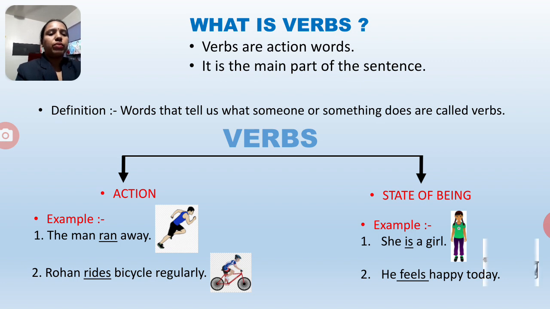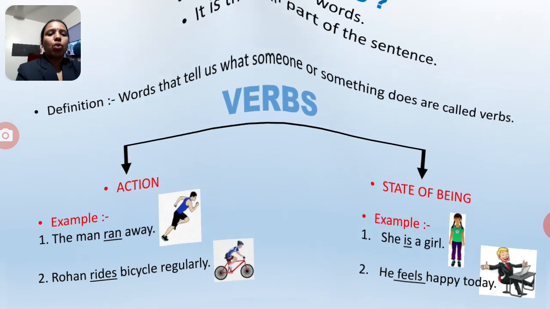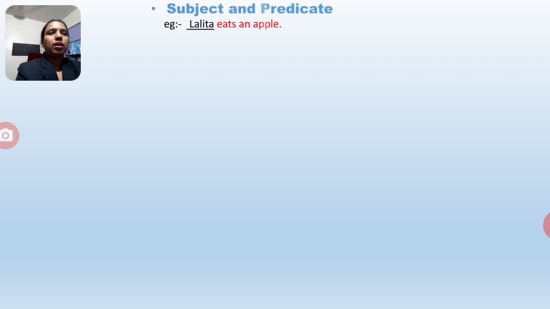Now, another example we will see. He feels happy today. In this picture, this man expresses that he feels very happy today. So in this sentence, feels tells us that this is a verb. The underlined word is a verb, but this is a state of being. It means that feels is a state word. So he feels happy today is a state of being. Understand, students, what is an action word and what is state of being. So these two are the verbs that tell us the action and state of being.